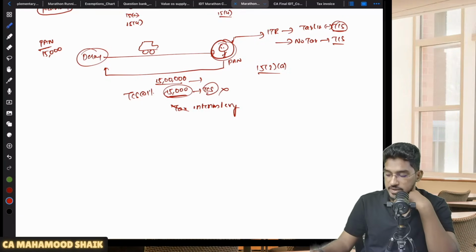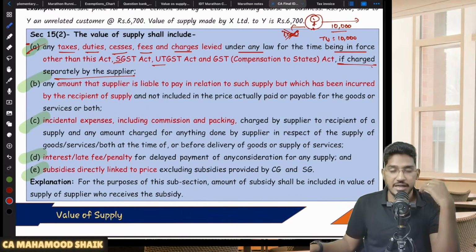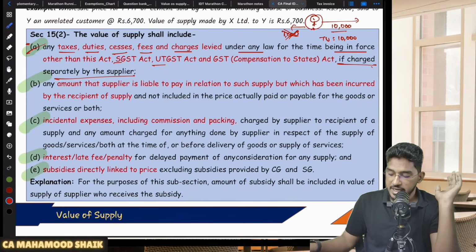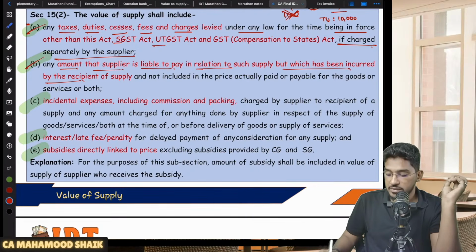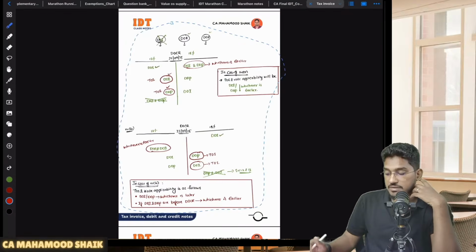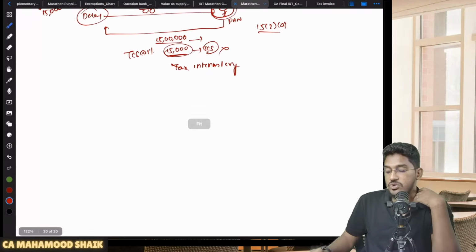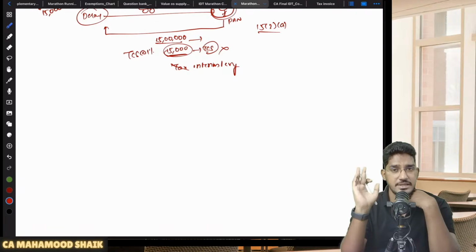So this circular is very important. We have covered 15 subsection 2 clause A, the first item required to be added to the value of supply. Now the second item required to be added: any amount that the supplier is liable to pay in relation to such a supply, but which has been incurred by the recipient of the supply and which is not included in the price actually paid or payable for the goods or services or both. I will simply say it as supplier's obligation met by the recipient. That should also be added to the value of supply.